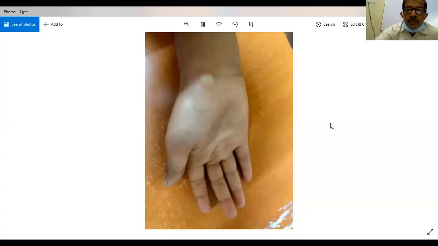Only on the site itself you can diagnose this. Anybody? Yeah, very good. So it is a ganglion. It's a degenerative swelling of the synovial sheath, and it is typically present over joints and tendons.